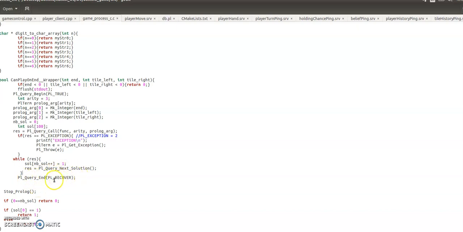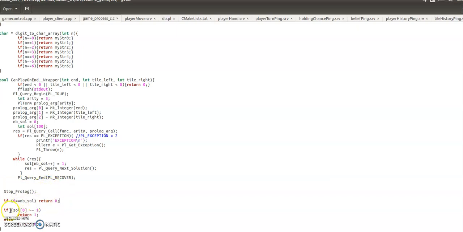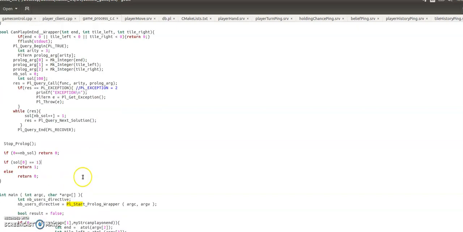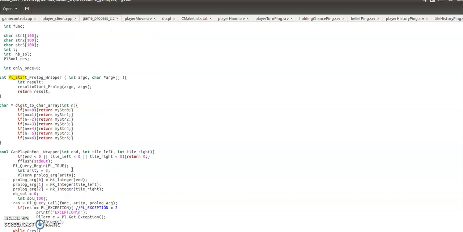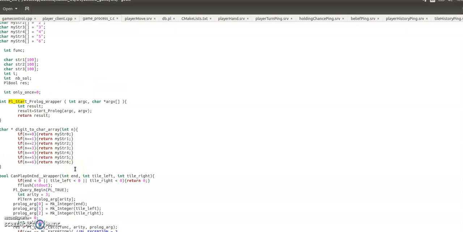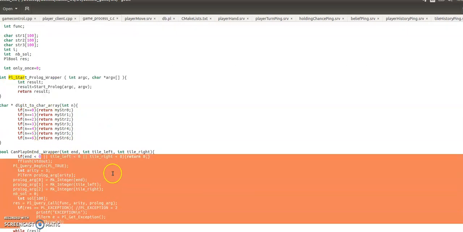When PL query ends, we close the query and then we stop Prologue, and then if there are 0 solutions, we return false. If solution 0, which is just the first solution, is equal to 1, because there's only one solution returned by my Prologue call, we return true, or we return false if it's not true. So pretty simple there, and that's pretty much it for the Prologue wrapper. We have this function too, start Prologue wrapper, so it's super simple stuff. This is just the template for what this is here.